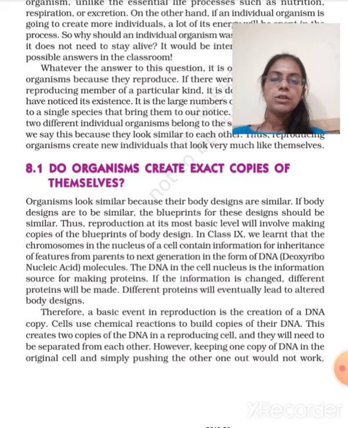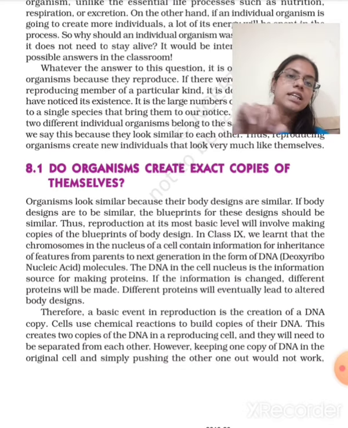But if we talk about multicellular organisms, or you can say humans, they don't produce exact copies. During cell division, the genetic material will duplicate and the DNA will divide. Parent DNA will be there in the particular organism, and to an extent it will be transferred to the progeny of that individual.